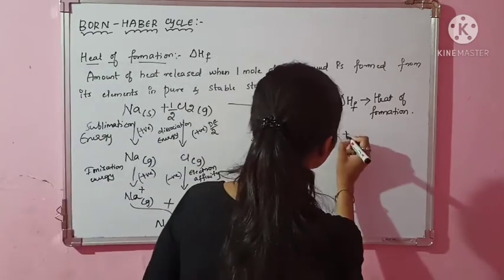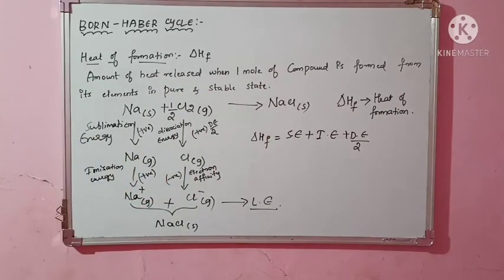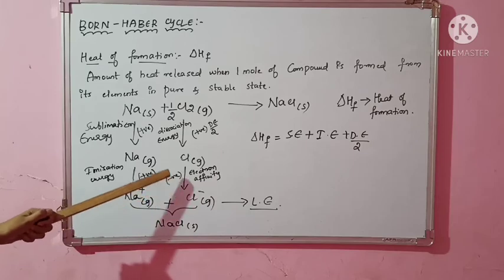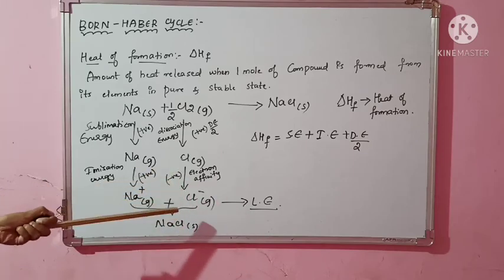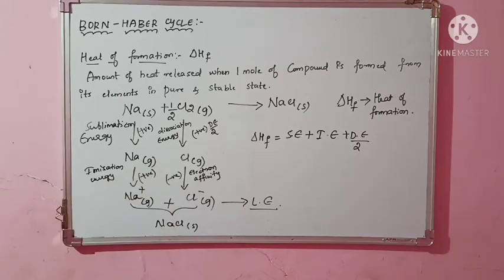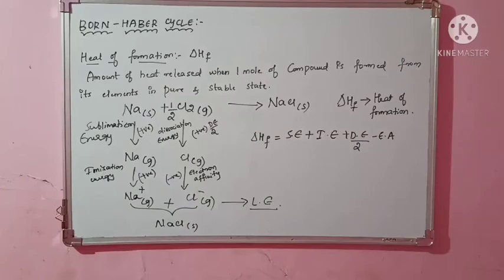Okay. So ionization energy. Next here dissociation energy. We have to remember it should be given as dE by 2. Because half we are giving. Dissociation energy divided by 2. Next, electron affinity. It should be negative. Why? Because the amount of energy is released here. We are not giving that energy, but energy is being released. So I have to give it as minus electron affinity. And last is nothing but your lattice energy. So what is lattice energy?